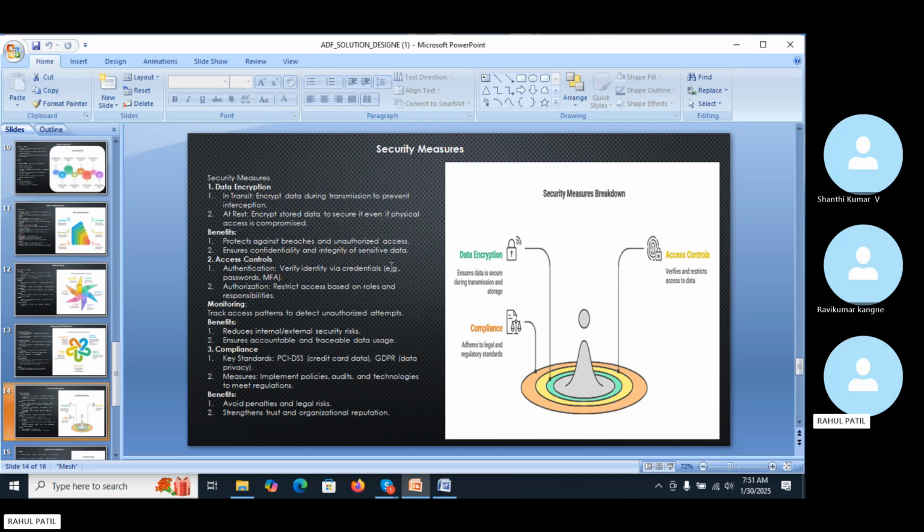It benefits us by protecting against data breaches and unauthorized access, and ensuring the continuity and integrity of sensitive information. With the help of ADF, we build trust with customers and stakeholders by safeguarding their data. So these are the security measures: access control, compliance, and data encryption. All these benefits are provided by the ADF.